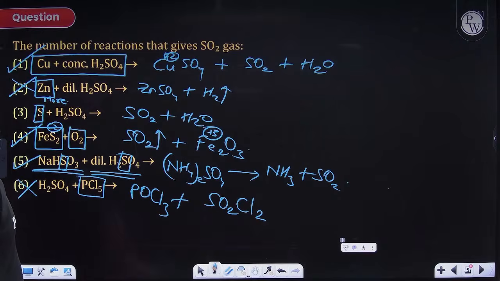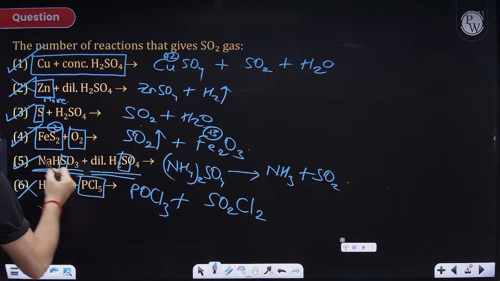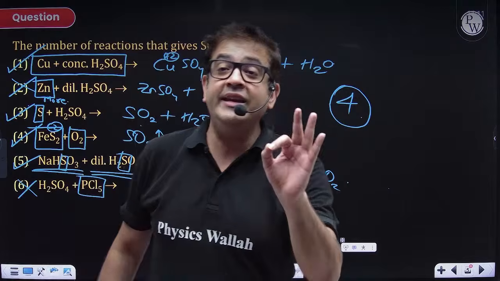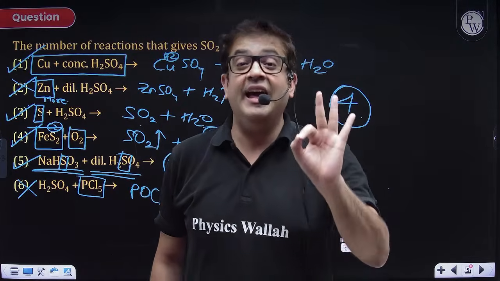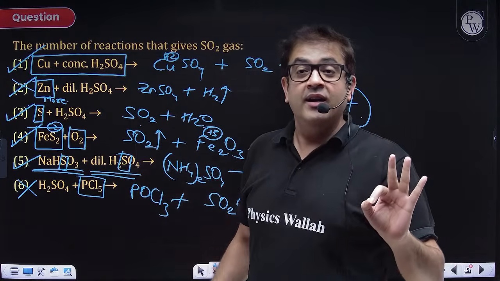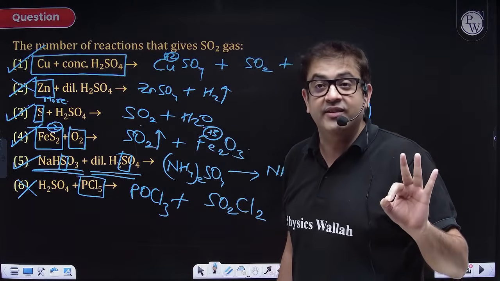So how many? Okay, this third one also you are getting SO2. So 1, 2, 3, 4. So out of these, 4 are giving you SO2. A very religious question, a very traditional question to learn in inorganic as well, and obviously an NCERT fact as well. I hope everybody is clear with this.